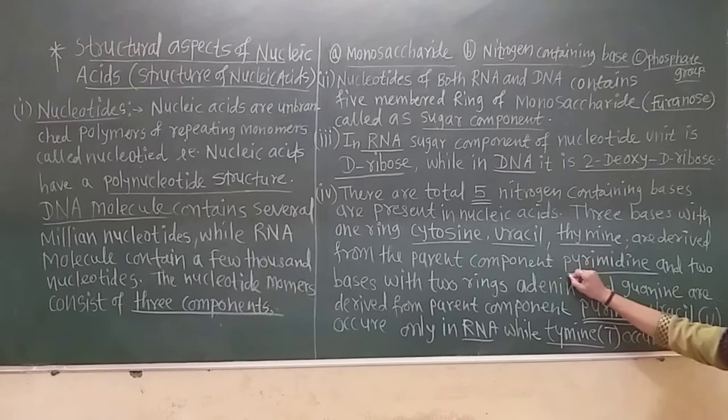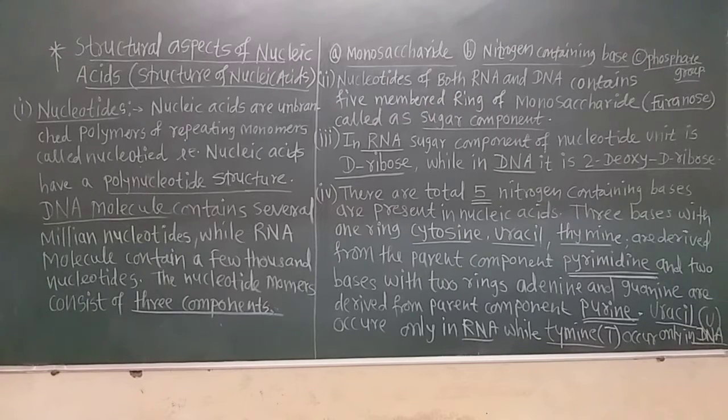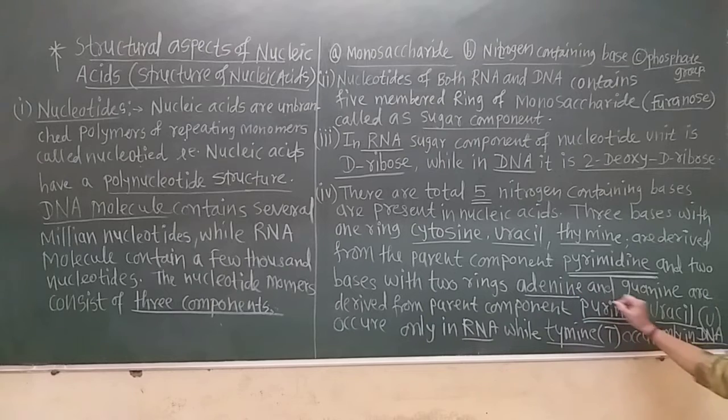These are the 2 main groups of nitrogenous bases, pyrimidines and purines. They may ask you which nitrogenous bases are present in pyrimidines, that are cytosine, uracil and thymine, and which nitrogenous bases are present in purines, that are adenine and guanine.